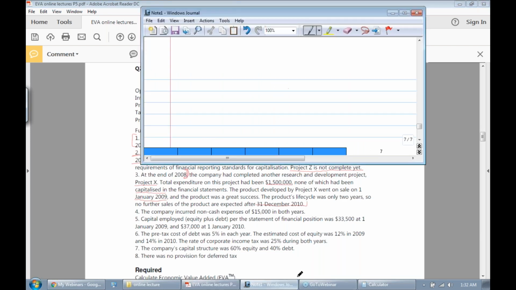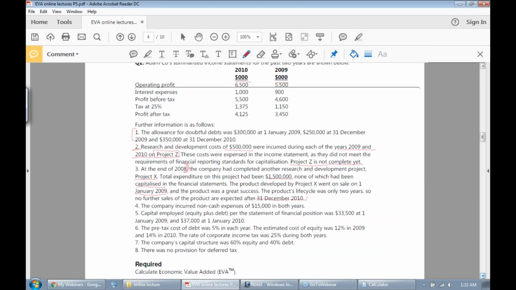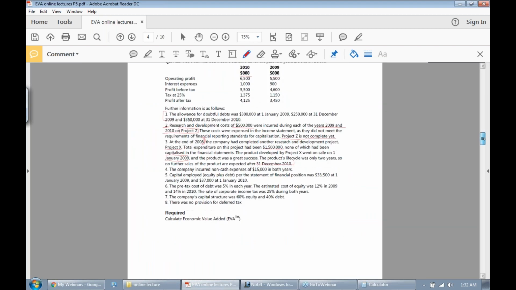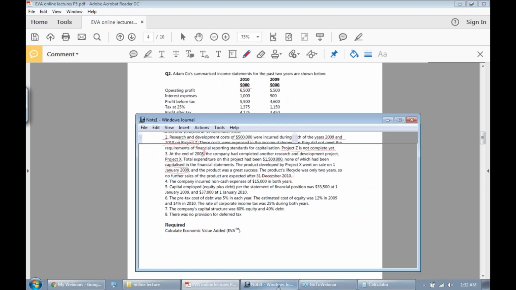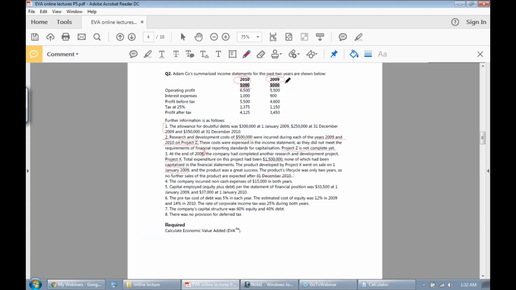How can we calculate economic value added? Let's start. All right. We will start from profit after tax of 2009 and 2010. Be careful because in this case there is a problem. 2009 is given, 2010 is given.